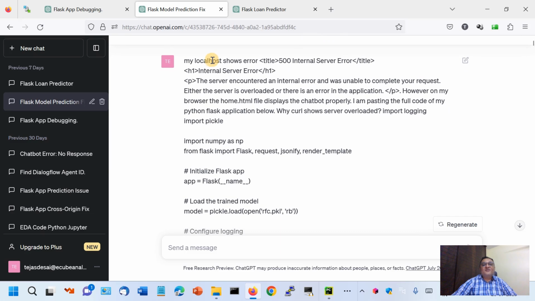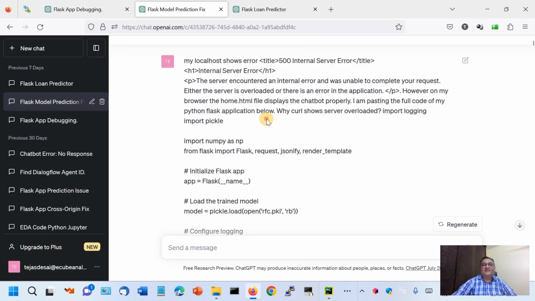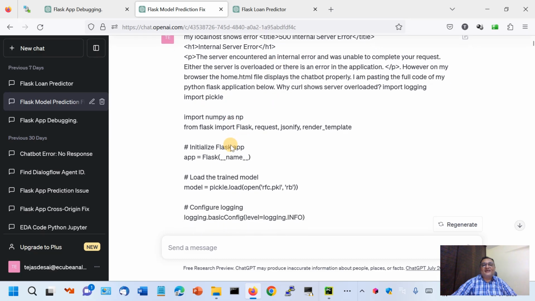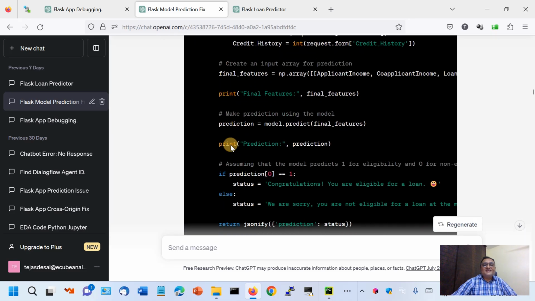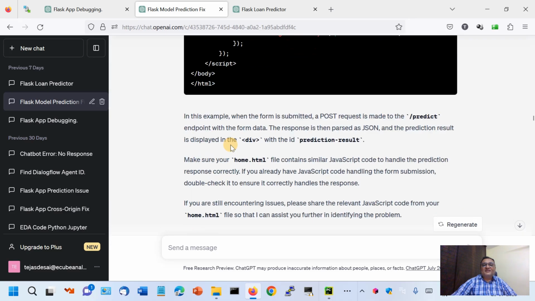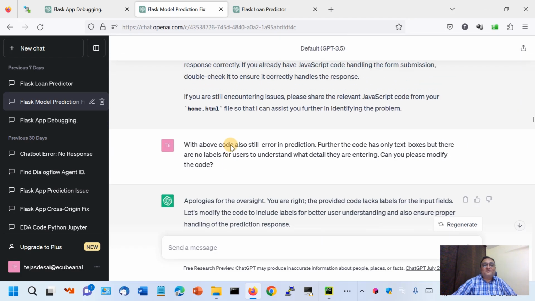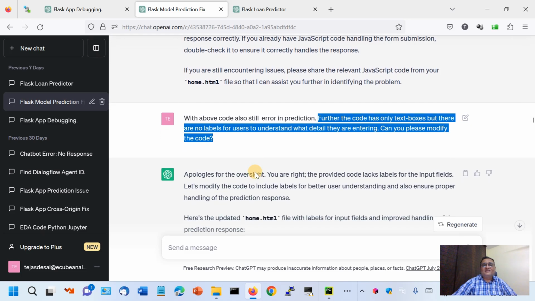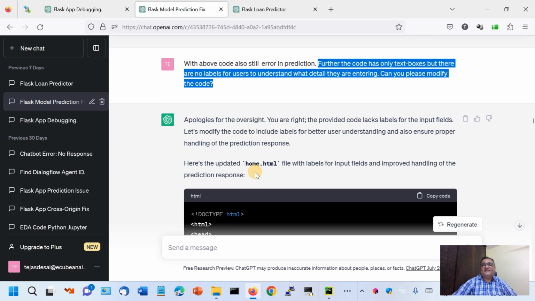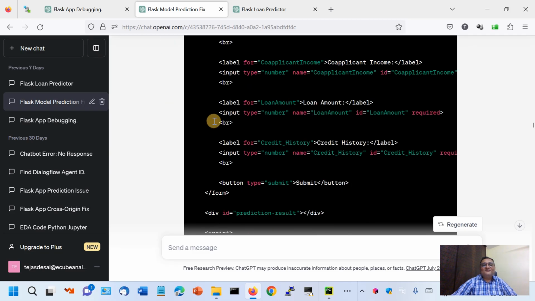Before that, there was this first step during debugging. Server encountered internal error, and that also went long. You can see that it is working and working, and the problem is not solved. So at some point it missed. Further, the code has only text boxes, but there are no labels for understanding what detail the user is entering. So can you modify? So it apologized for the oversight and then gave the labels.